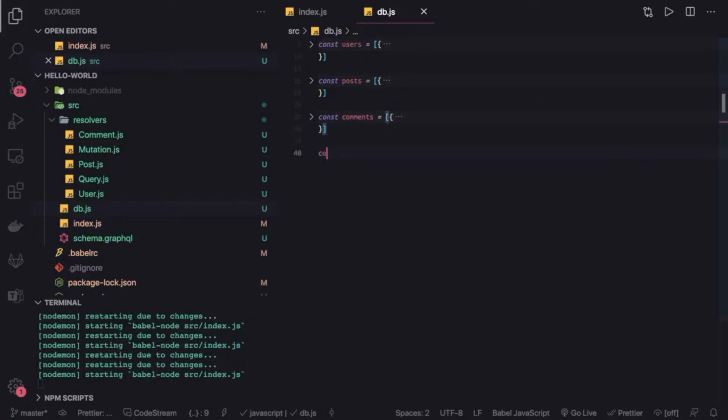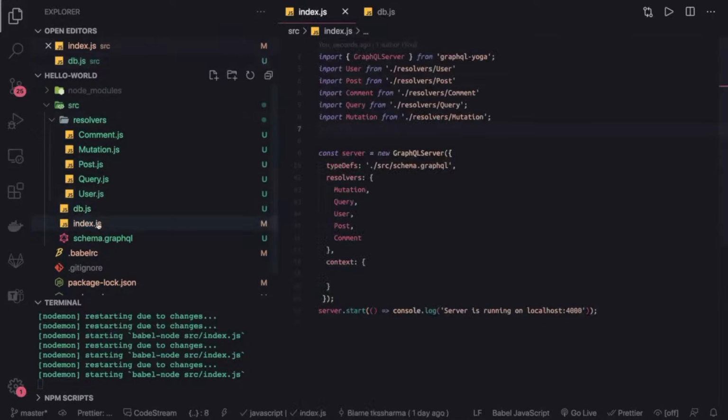So we can say const database, and this database contains all these things: users, then we have posts, and we have comments. Then we can do export default database, and we can import this database definition inside our index.js.